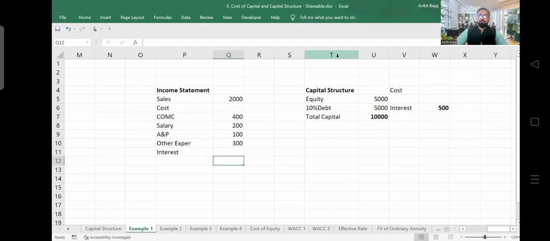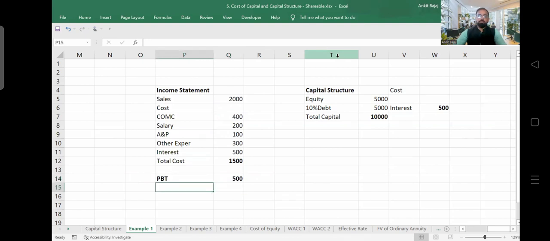And you will pay interest also. How much interest will you be paying? For sure, you will be paying interest of 500 crore rupees, right? This is the expense which you will be recording in the accounts. If I do the total of your cost, the total is 1,500 crore, right? Now, if I ask you to calculate profit before tax, how will you calculate it? That is going to be sales minus total cost. So PBT is going to be 500 crore.